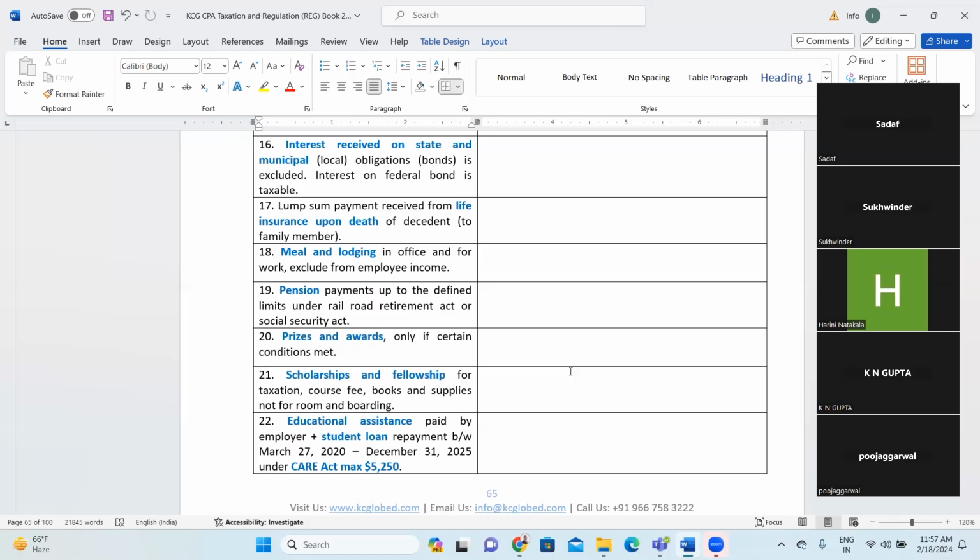Next one is meal and lodging in office and for work, excluded from employee income. That means when you are working late in office, or you are going out for some business work purpose, then if you are taking any meal,